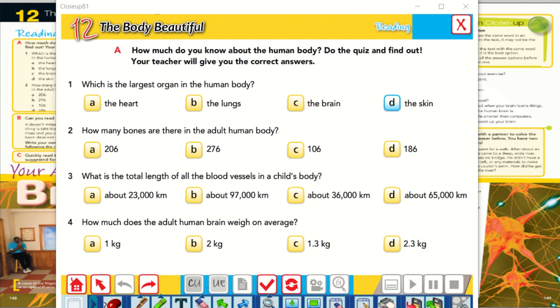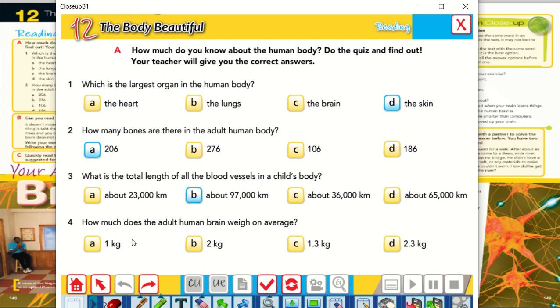The answer is B. So here we said the answer is A, here the answer is B. And let's go to the last one. How much does the adult human brain weigh on average? Is it 1 kilogram?